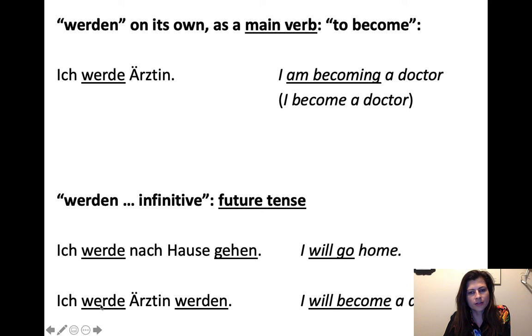So this first werde means will. It's the helping verb to make the future. This werde, ich werde, means future. We're going to go into the future. And then the one at the end, the main verb, is actually to become. So I will, a doctor, become. So you can actually put both of them together if you happen to want to say I will become.